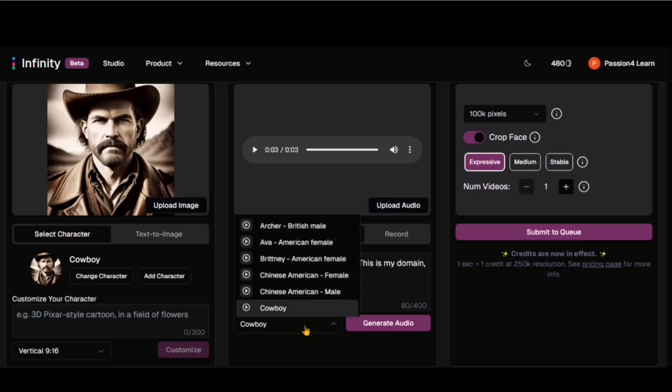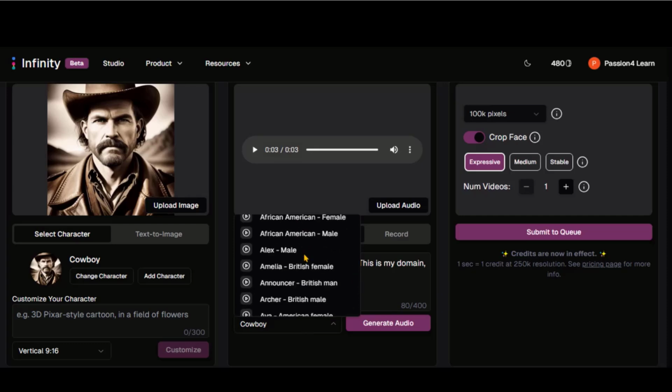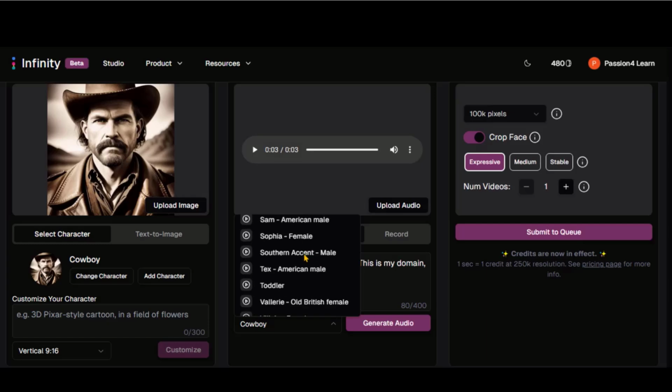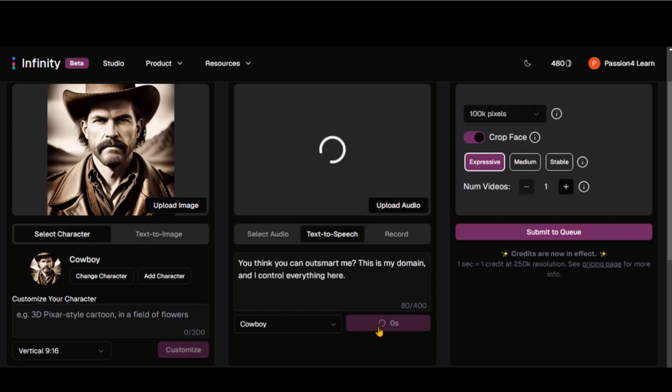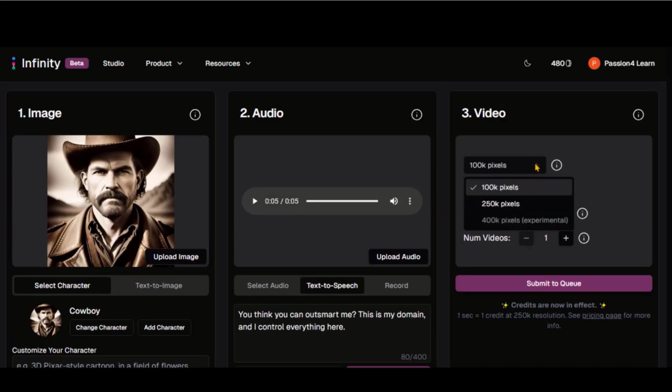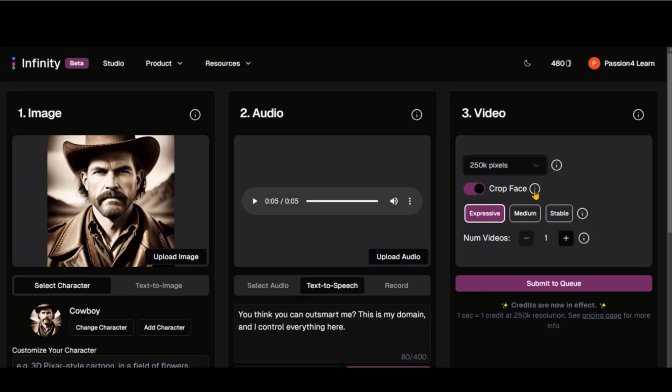Now, let's choose a voiceover for this text. The tool automatically selects a voice that matches the character, but you can also choose any voice from the list. Click on the Generate Audio button. Here we have a couple of options to choose from. Let's choose this video quality. Turn off the cropping option to ensure the entire image is visible.